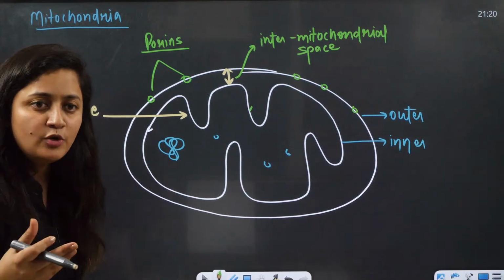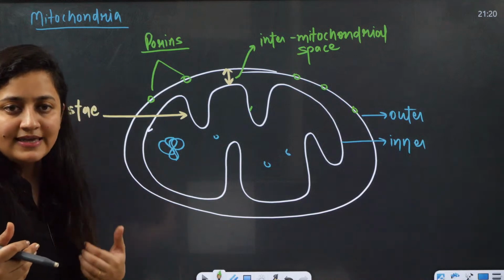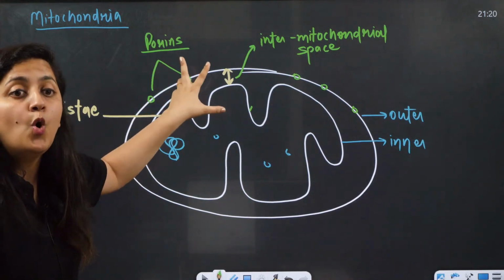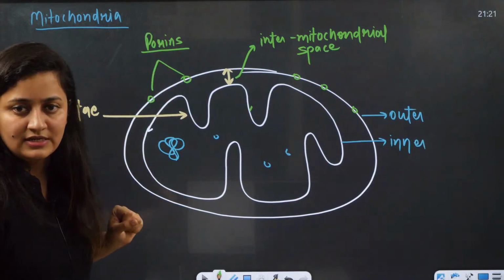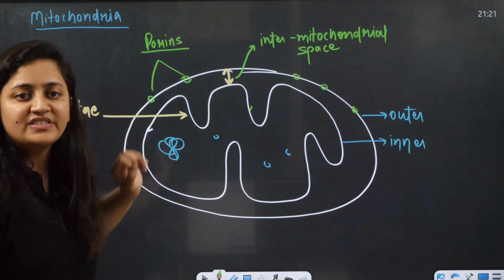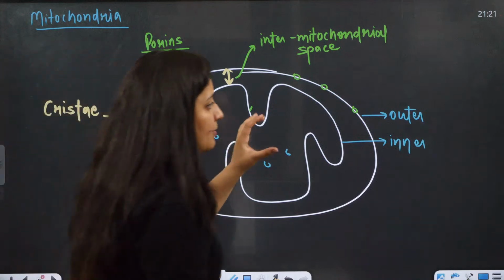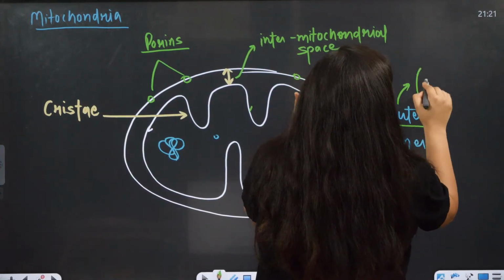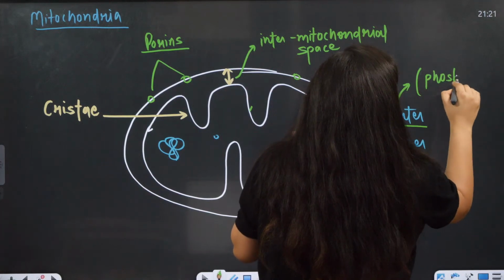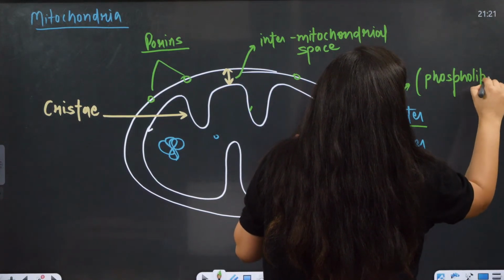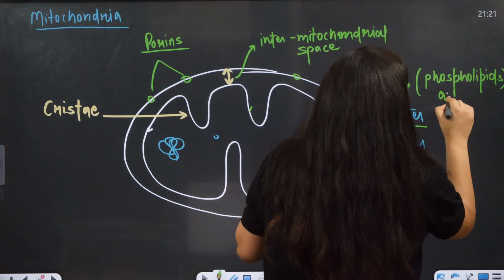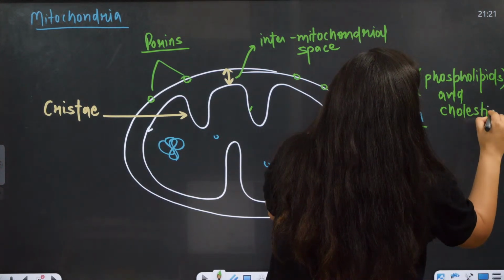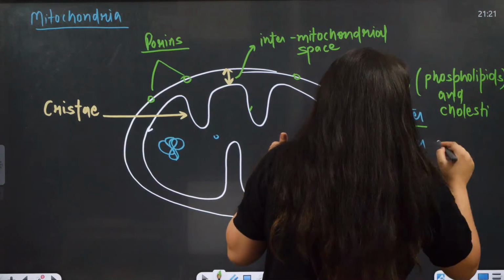Do let me know in the chat section. What is it? It is porins, pore-like structures present in this outer membrane. If we compare the composition of outer and inner membrane, the outer membrane is enriched with phospholipids and cholesterol.